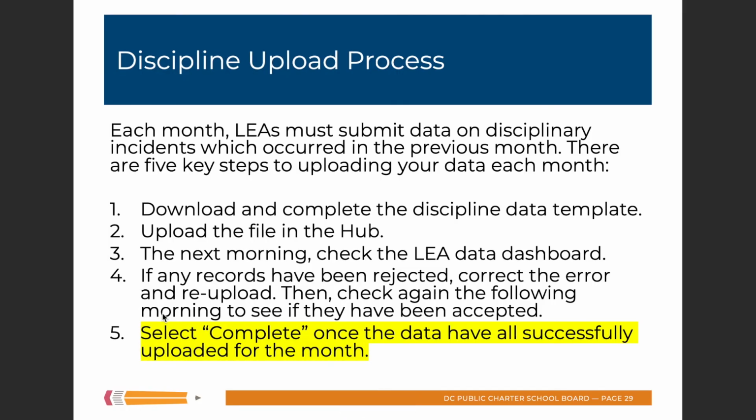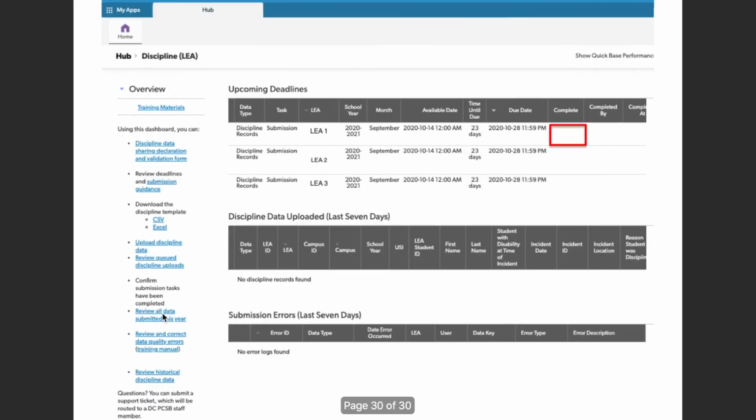All right, finally, let's say you have done all that and you've made sure all your records are there. You click complete once the data have all successfully uploaded. So you click complete and then you are done for that month. So those are all of the steps that you need.